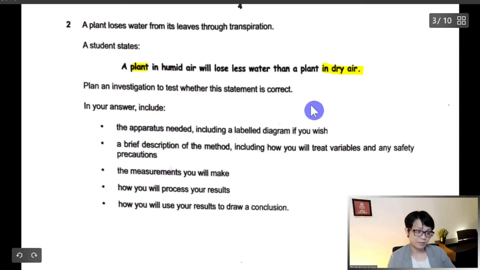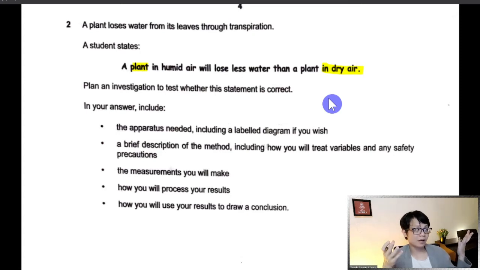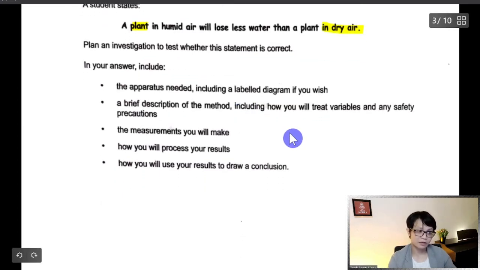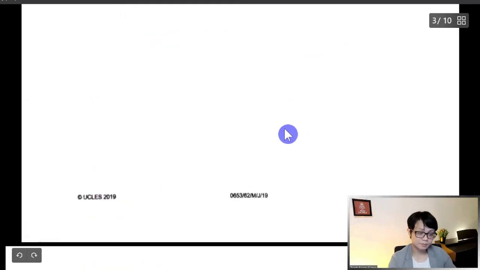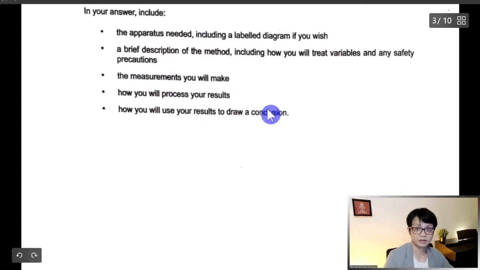So you want to do an experiment. What you can do, I'm imagining in my mind, I will take one plant. Maybe I put something to absorb water, cobalt chloride, in a box, and another plant in a box where I put water beside it, so that the plant gets water vapor in the box. You imagine the experiment that you want to set up, and then you need to measure how much water the plant actually absorbs.